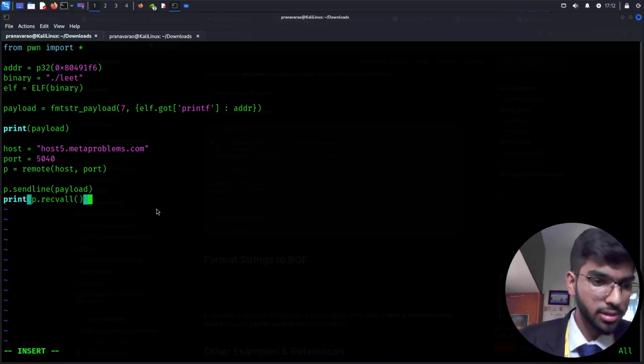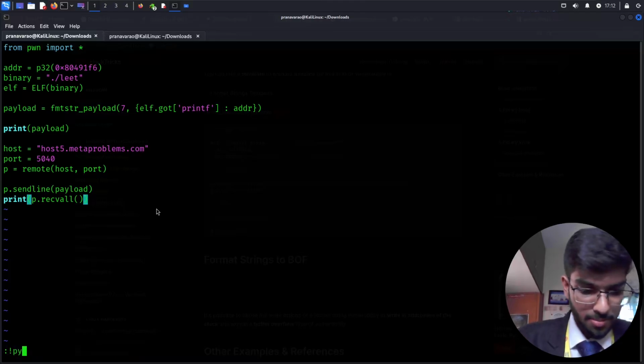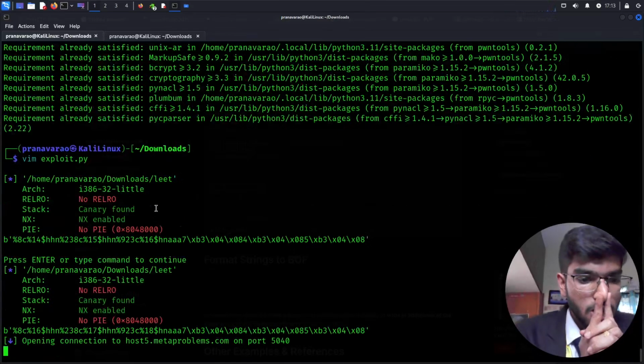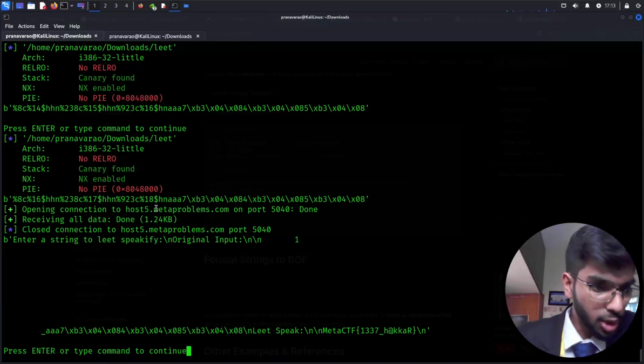Okay, and then another function. So escape, right? Then python3. This should give us the exploit. Yeah, it gives us an output.